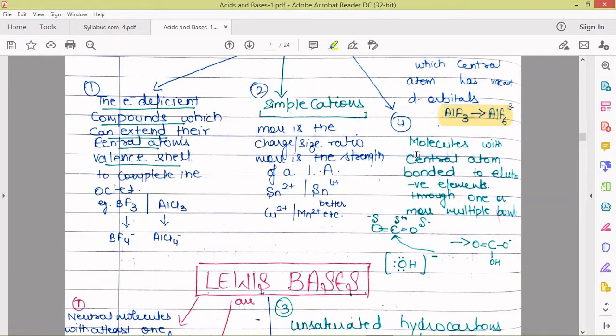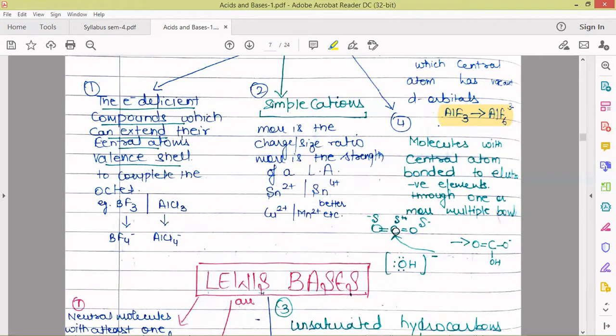The fourth category is molecules with a central atom bonded to electronegative elements through one or more multiple bonds. Let us take an example for explanation. Here carbon in CO2 is bonded to two oxygens through multiple bonds. So what will happen is that these oxygens are going to extract electron density towards themselves because of their electronegative nature, and carbon is going to be more and more electron deficient.